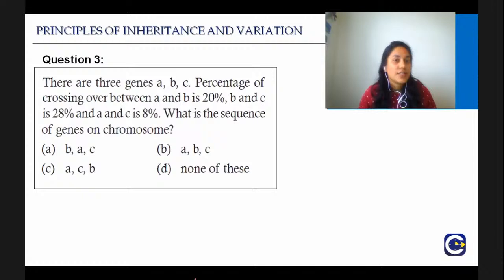There are three genes A, B and C. Percentage of crossing over between A and B is 20%, B and C is 28% and A and C is 8%. What is the sequence of genes on the chromosome?